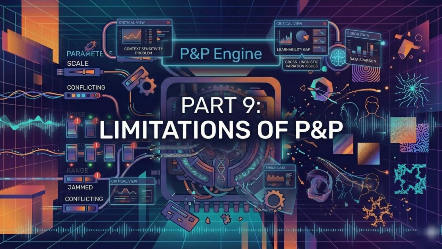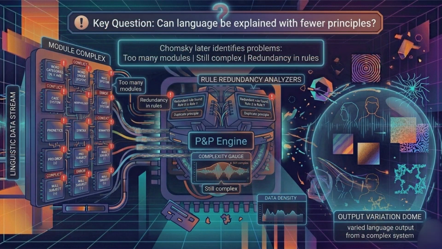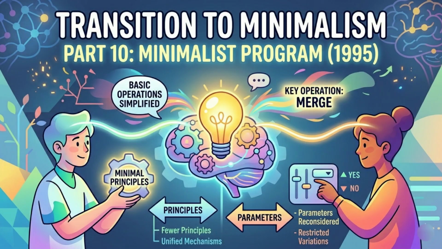Part 9. Limitations of P&P. Chomsky later identifies problems, too many modules, still complex, and redundancy in rules. Key question that rises is, can language be explained with fewer principles? Transition to minimalism. This leads to Minimalist Program, 1995, where principles are reduced, parameters reconsidered, and operations simplified, which is merge.